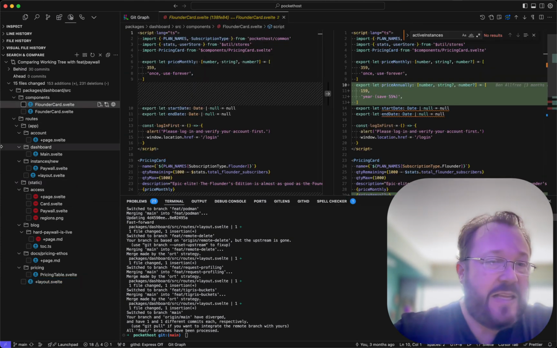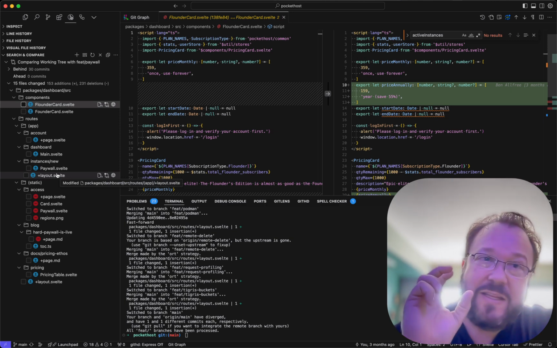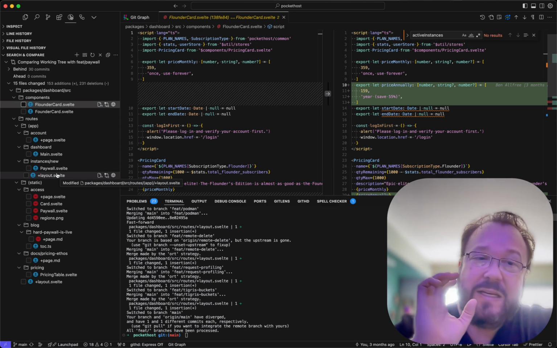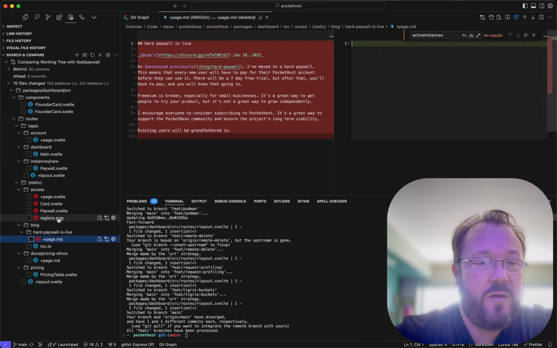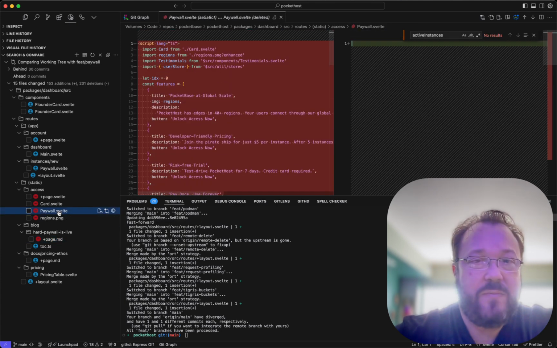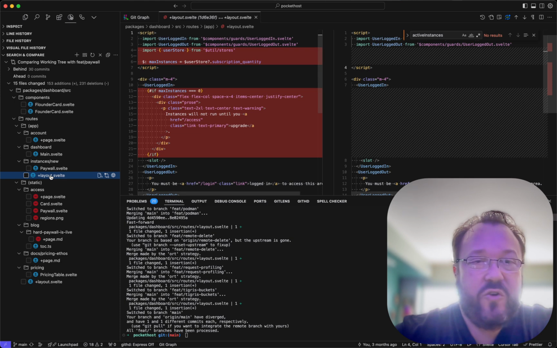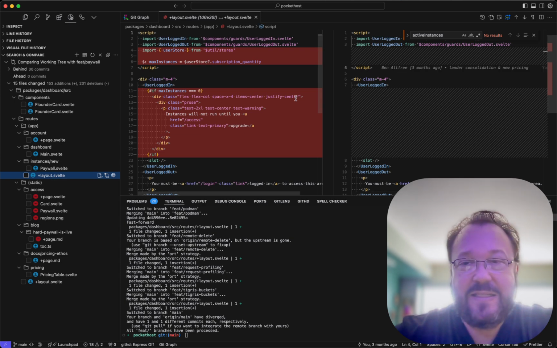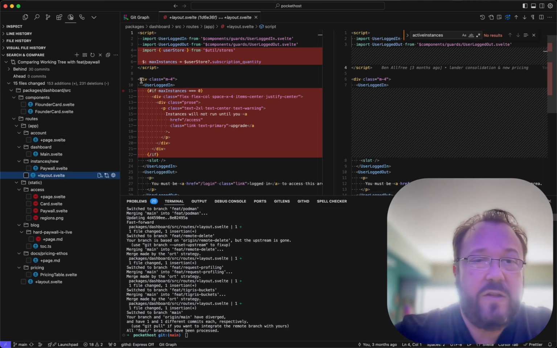I just checked everything else, and all of this belongs in the single commit that is the hard paywall dashboard commit. So if you look through here real quick, we have a blog announcement for the hard paywall. We have this whole access page, which has all the paywall features. When you create a new instance, it checks to see... Oh, sorry, no. This is the layout for all of the logged in stuff, right?